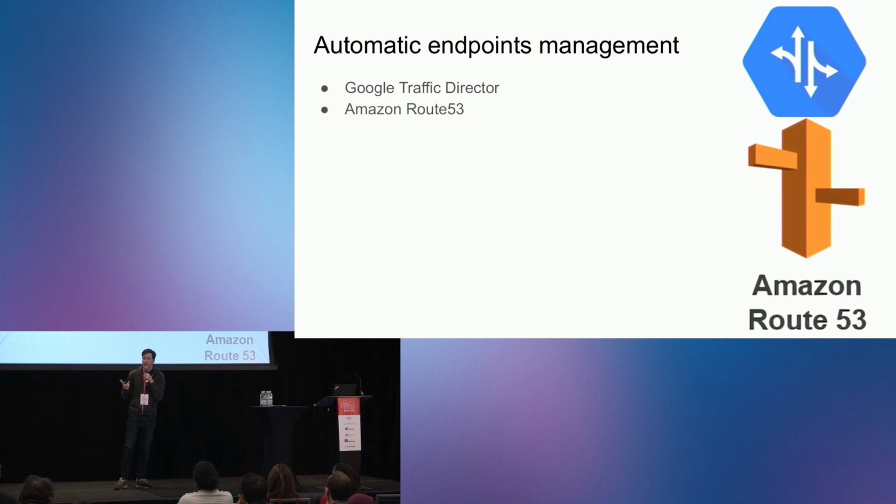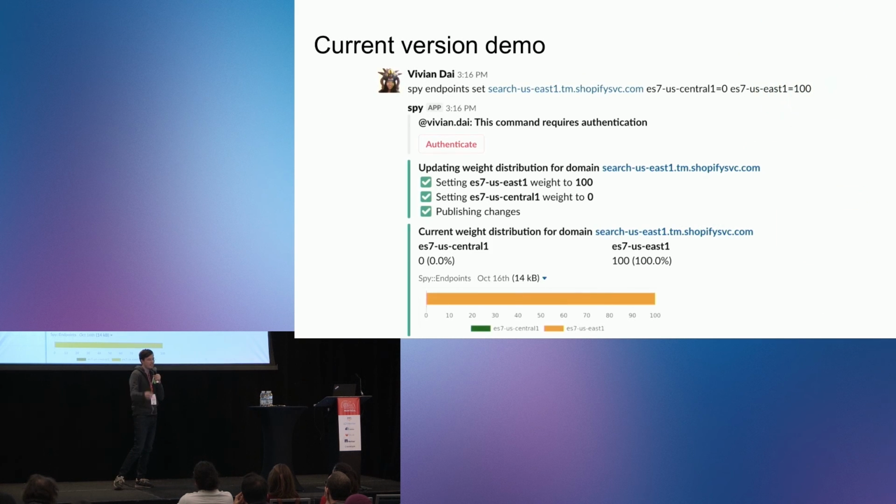At some point, we added automatic endpoint management. We use Google Traffic Director and Amazon Route 53. Our networking team took care of that part, so I don't know that much about networking. But still, now we have this latest version. This is Vivian, a person on our team.